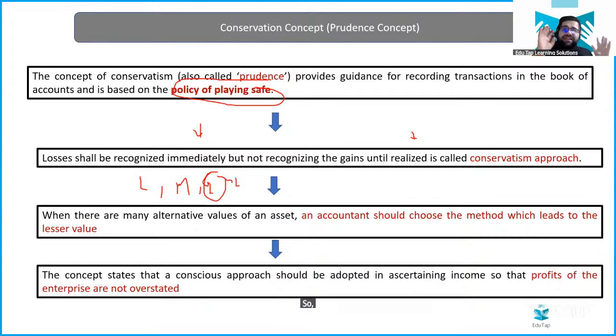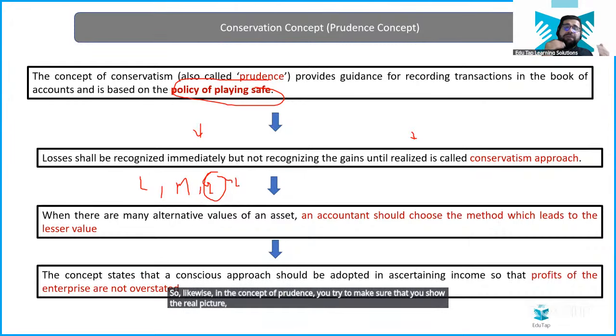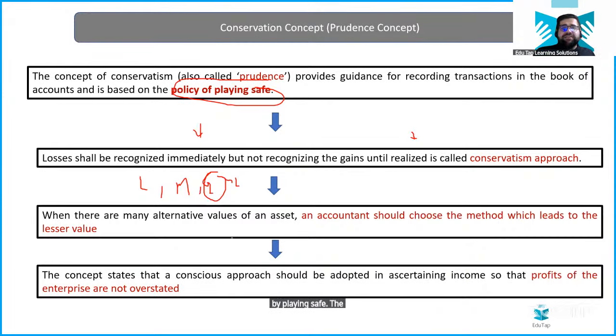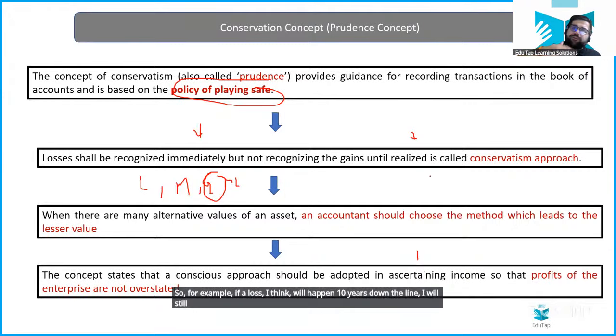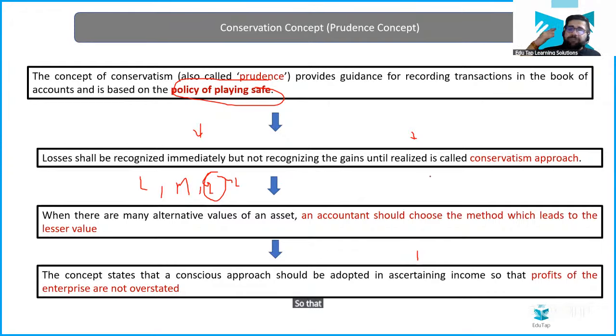So likewise, in the concept of prudence, you try to make sure that you show the real picture by playing safe. The concept states that a conscious approach should be adopted in asserting incomes so that profits of the enterprises are not overstated. As simple as that. Okay. Is it just to anticipate the losses or the worst situation? Yes, it is very much justified because you want to play safe. For example, if I think a loss will happen 10 years down the line, I will still try to plan from today so that I can avoid that particular loss.